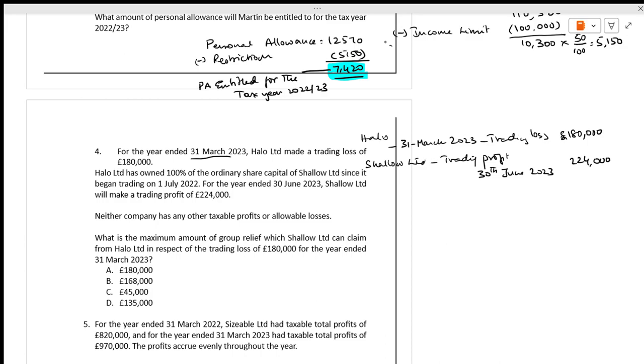What is the maximum amount of group relief which Shallow can claim from Halo Limited in respect of the trading loss? See, the year ended 31st March here, and here it is June. You have to see when, and they are asking us for the year ended 31st March.